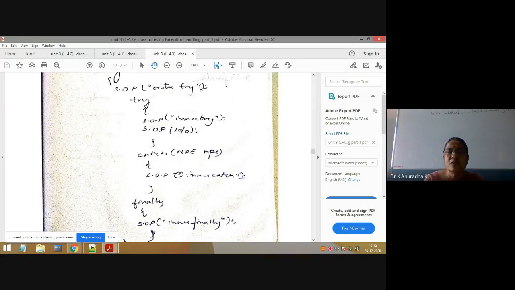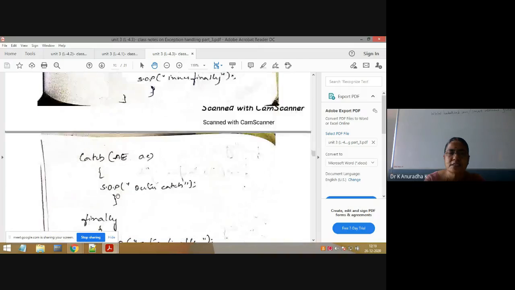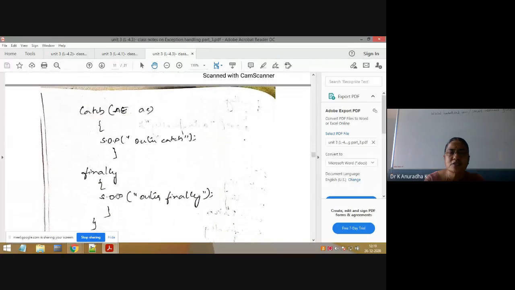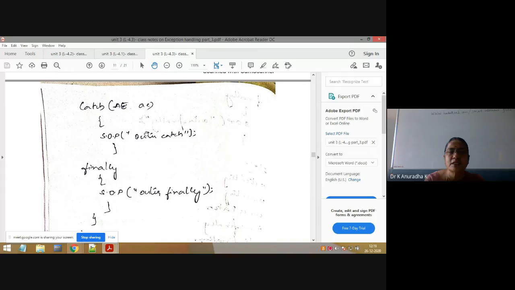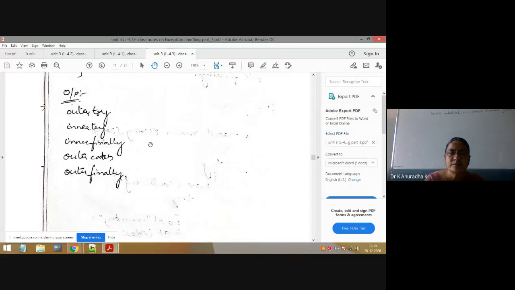In this case, the JVM will search for the outer catches. More than one catch we can also write. One try with multiple catches, correct. So is it outer catch? Yes. Is it matching? Yes. Means it will execute. So what will be the output?